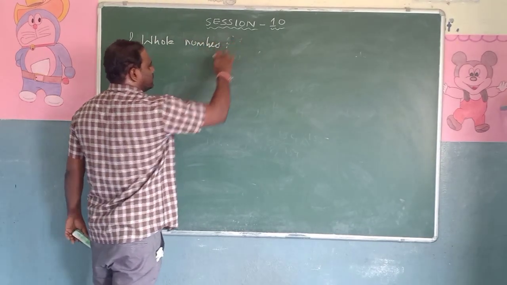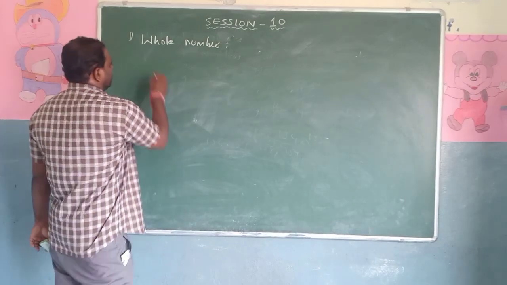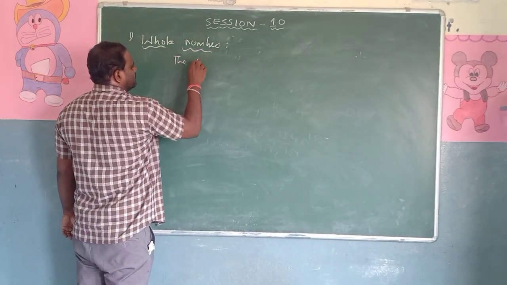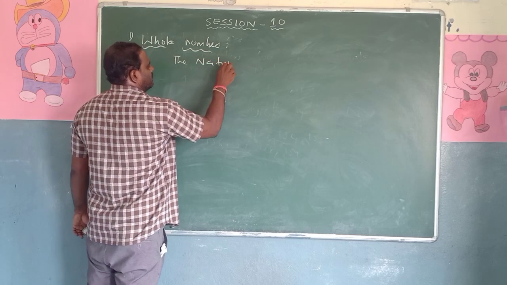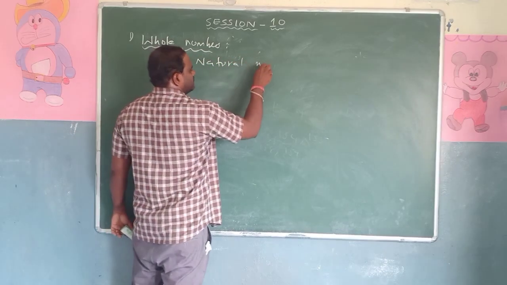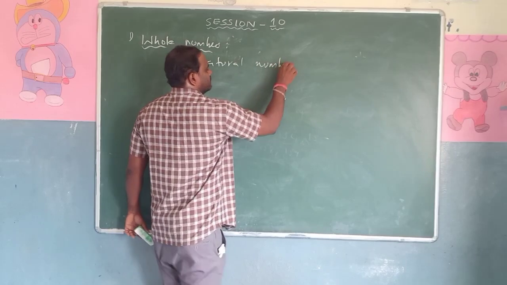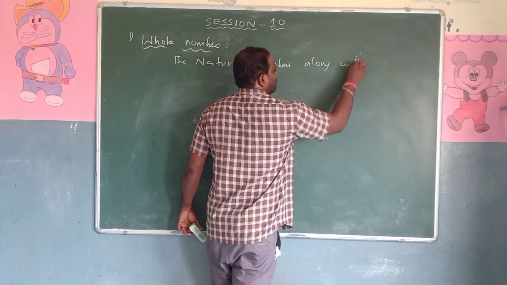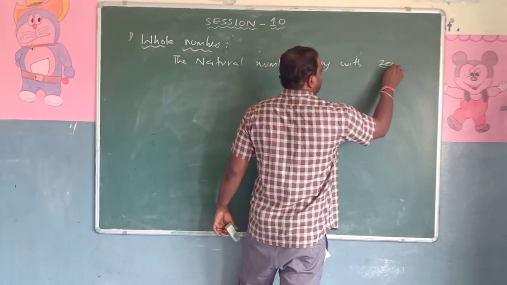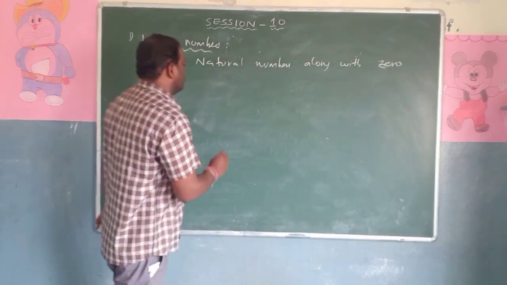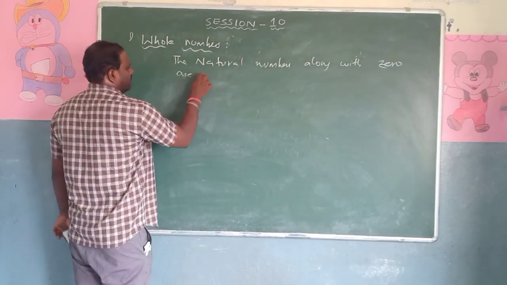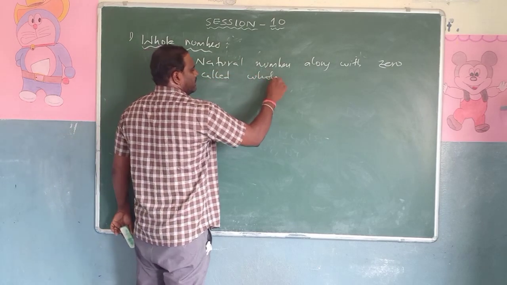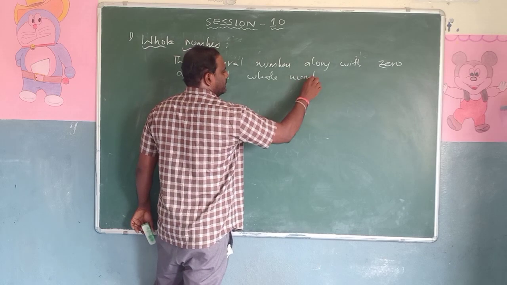Whole numbers. Very simple. For this one, what is the definition? The natural numbers along with zero are called whole numbers. So what is the definition in this one?